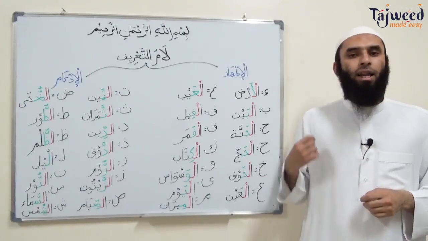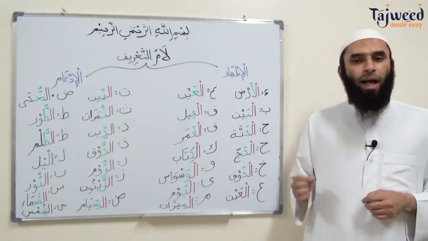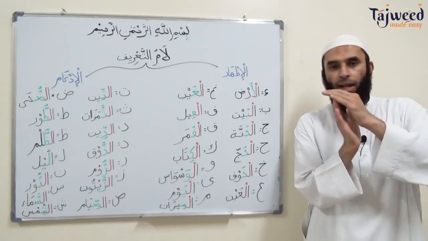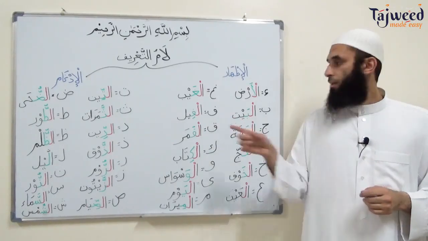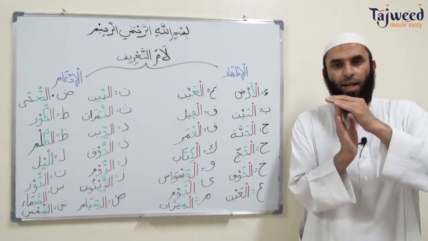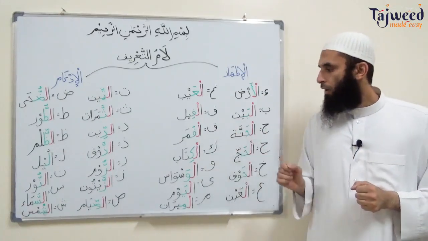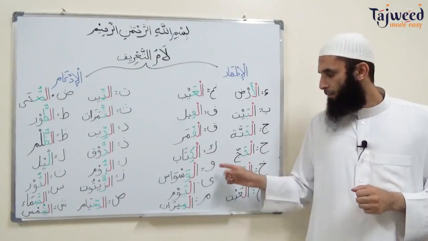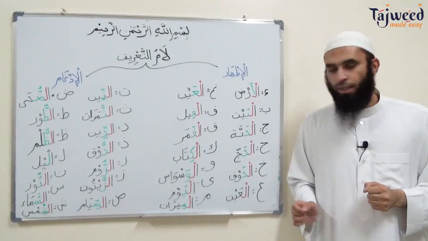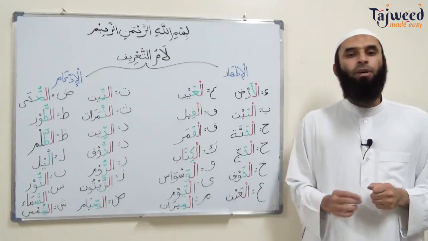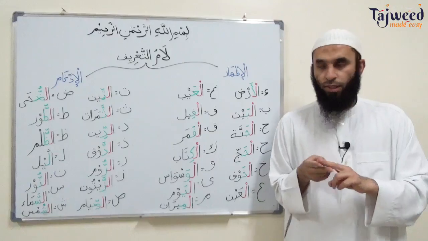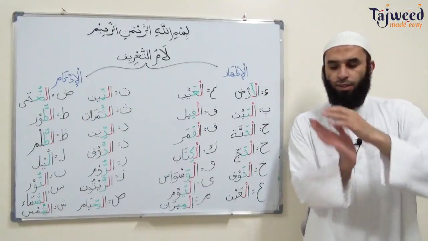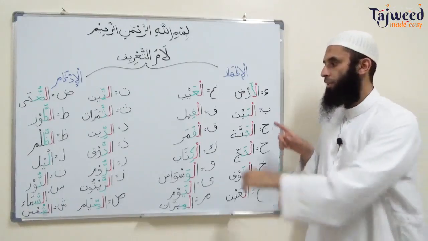Kha al-khawf, ayn al-ayn, ghayn here, al-ghayb, qaf, fa al-fil, qaf al-qamar, kitab al-kitab, waw al-waswas, ya al-yawm, and mim al-mizan. So two things we've noticed. Lam is going to be written with a sukoon, and it's going to be pronounced. Edge of the tongue will touch the roof of the mouth with these 14 letters.